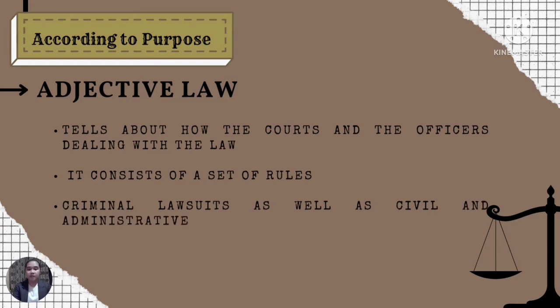It consists of the set of rules that governs the proceedings of the court in criminal lawsuits as well as civil and administrative proceedings. The court needs to conform to the standard set up by procedural law during the proceeding. These rules ensure fair practice and consistency in the due process. This due process refers to the legal right owed to a person in criminal and civil action.